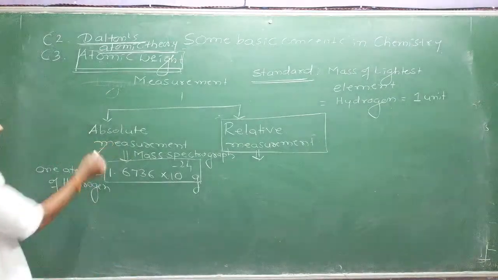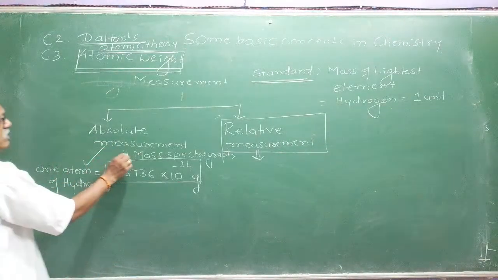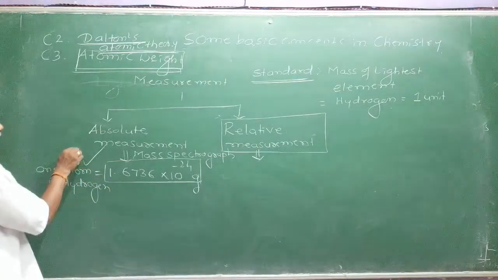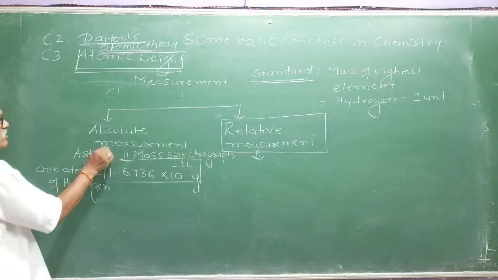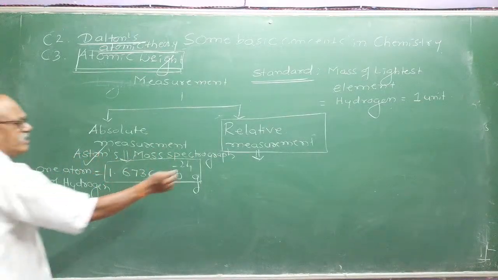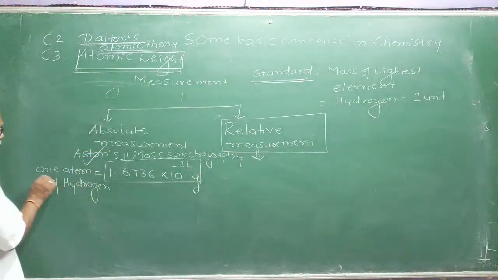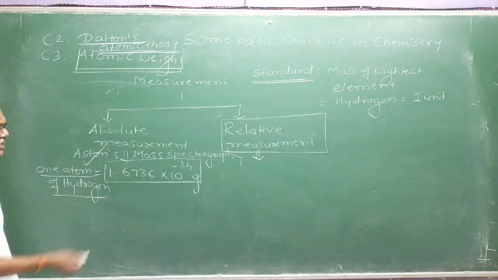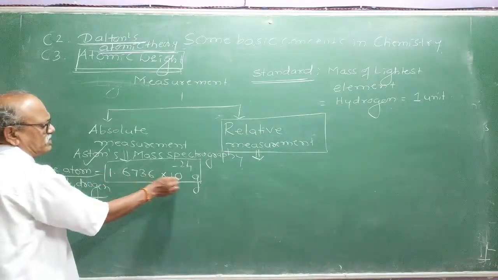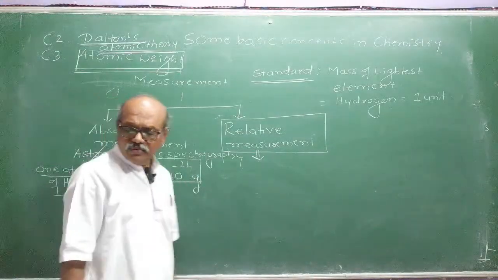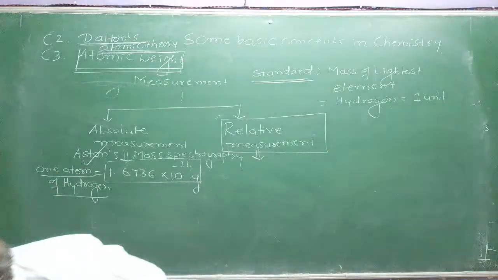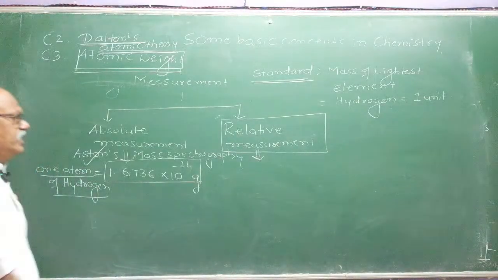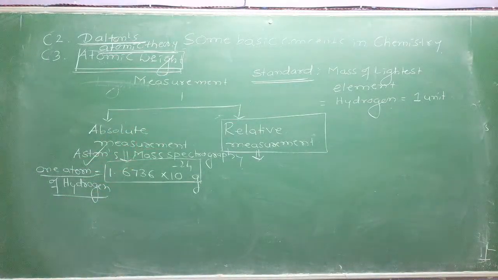Nowadays you have techniques. Now you can measure using the mass spectrograph method. You will be learning in higher classes. Aston's mass spectrography method is there. Using that method, you can get the absolute mass of one atom of hydrogen. Nowadays it is 1.6736 into 10 raised to minus 24 gram. Nowadays we know it. Okay. See, now what does relative measurement mean?